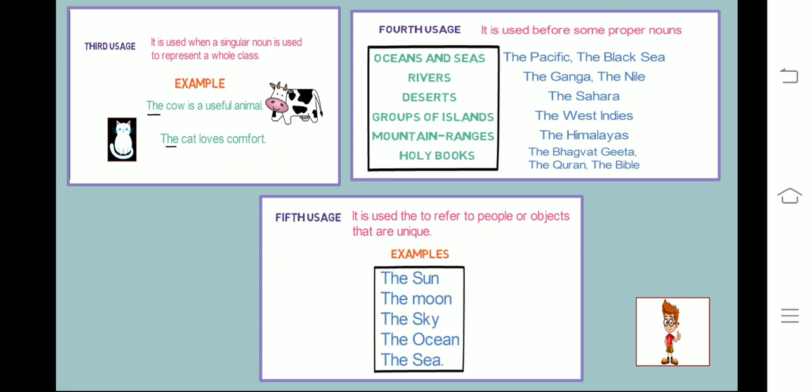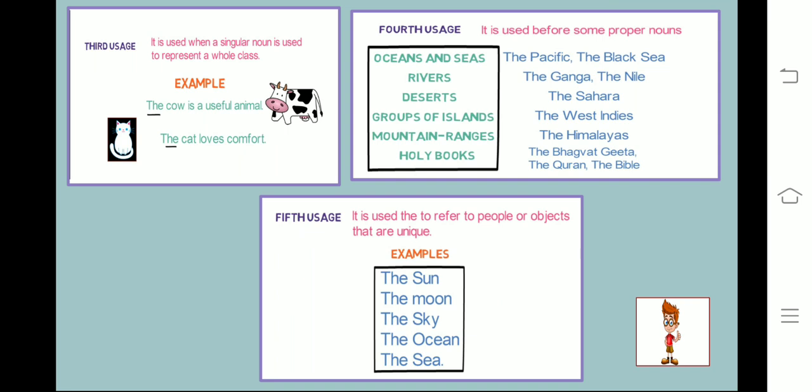Fifth usage, it is used to refer to people or objects that are unique. For example, the sun, the moon, the sky, the ocean, the sea. You can see here that these are all unique objects. So we use the here. Okay. So these are the 5 important usages of the article the. There are some other usages of the, but we will talk about them later. We will discuss them in some other video.